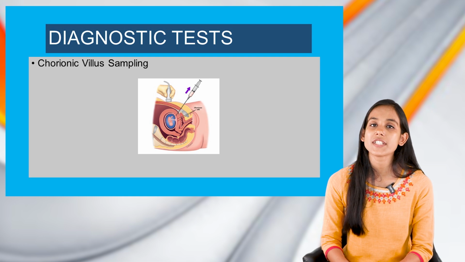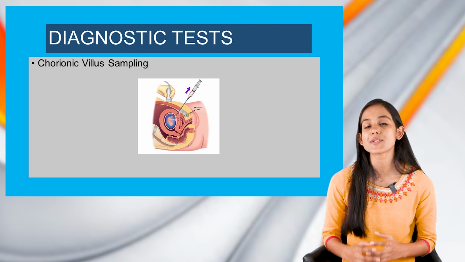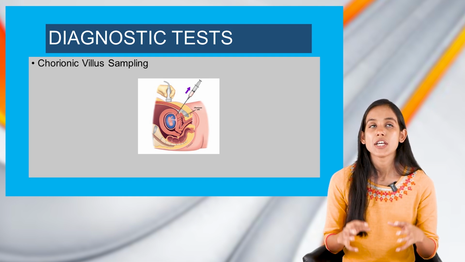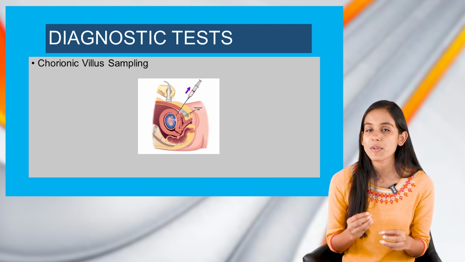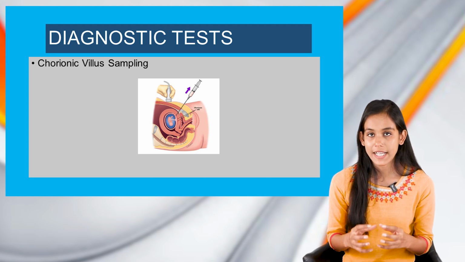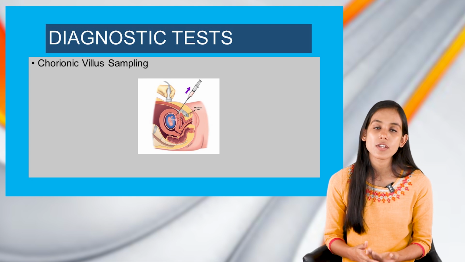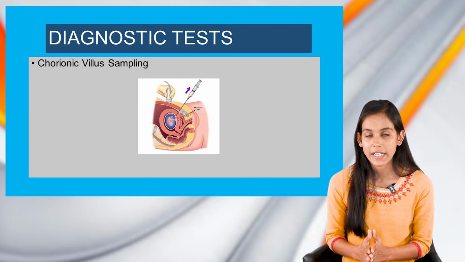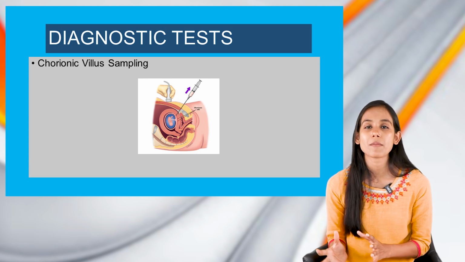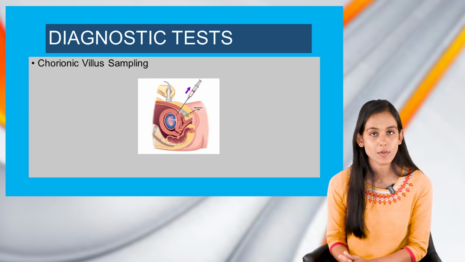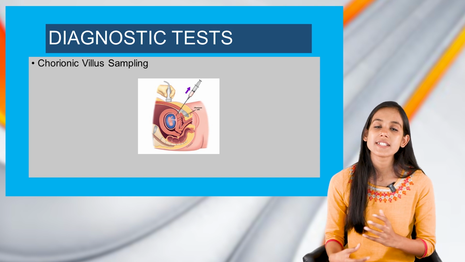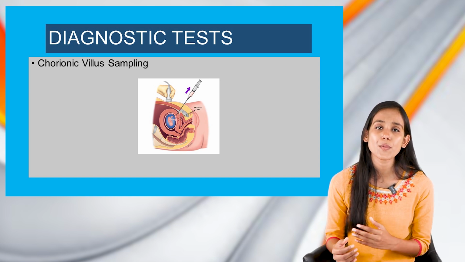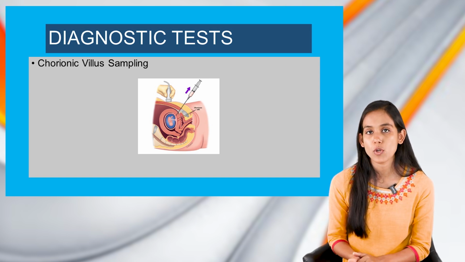So next, moving on to the diagnostic tests. In diagnostic tests, we can do chorionic villus sampling. In this, a sample of the placenta is taken either through the cervix or through a needle which would be inserted into the abdomen, and this test can be performed between 8 to 12 weeks. Through this test, we can analyze the fetal chromosomes.